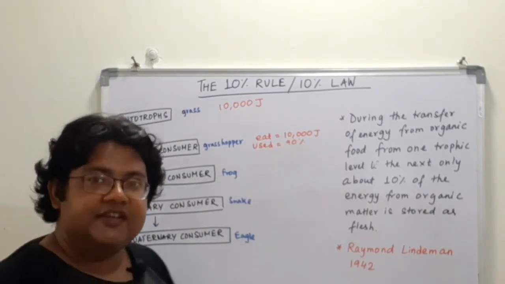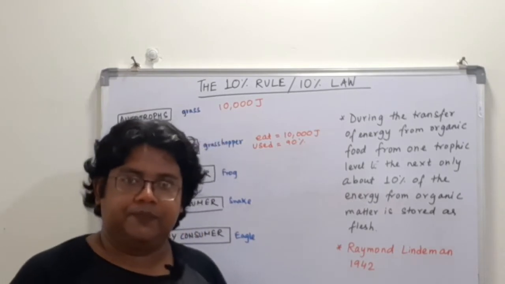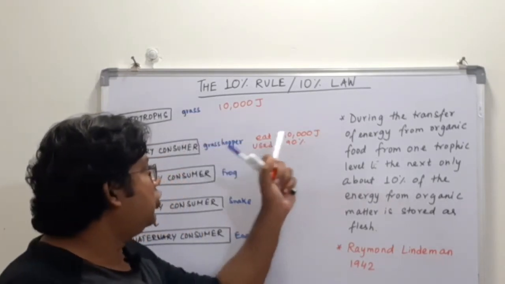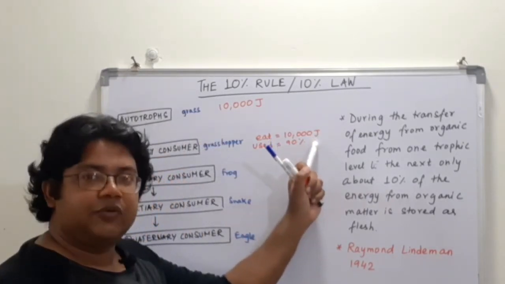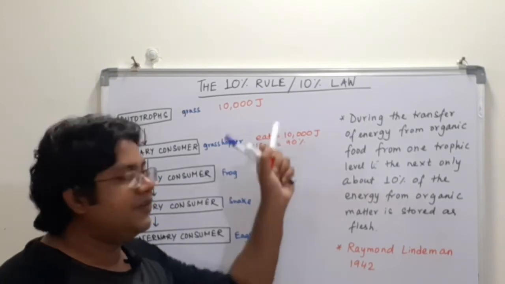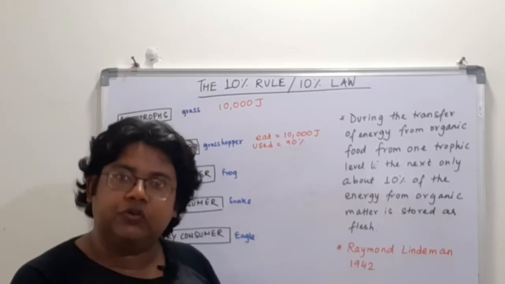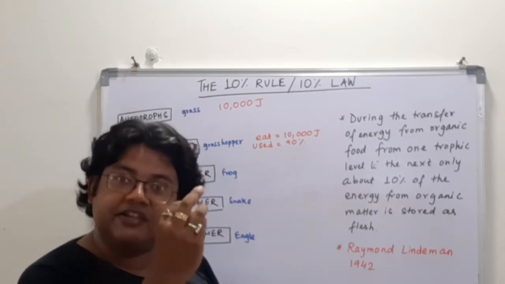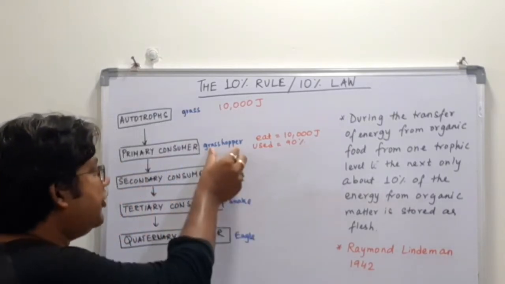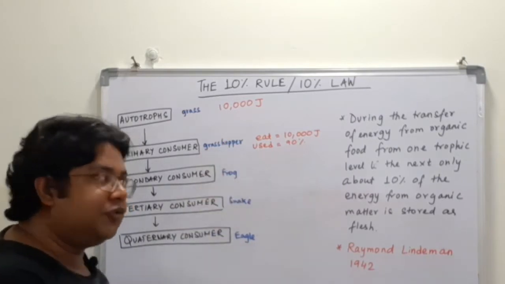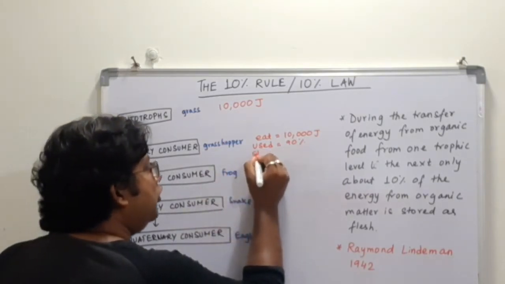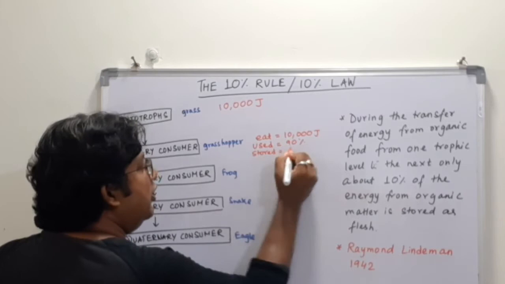So the total energy eaten is 10,000, and it uses up 90% of this energy. So how much energy is actually getting stored in the body, in the flesh of the grasshopper? 10%.